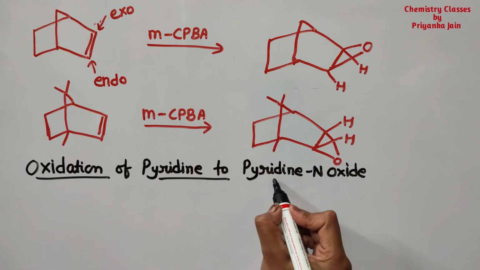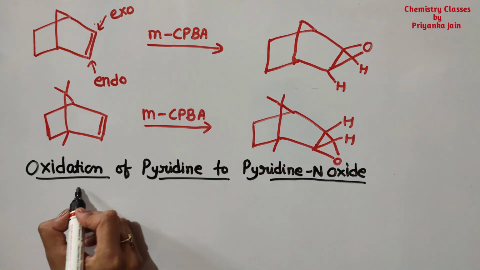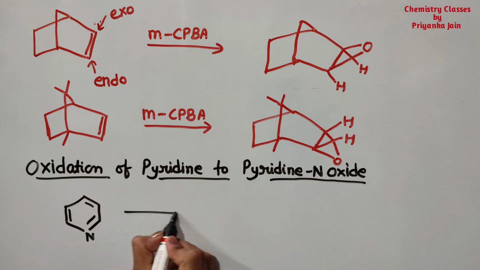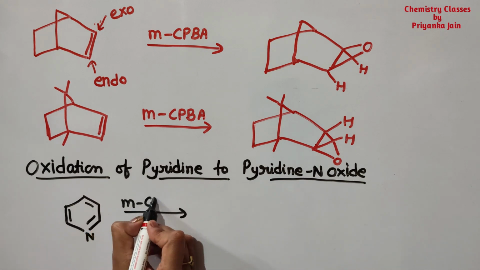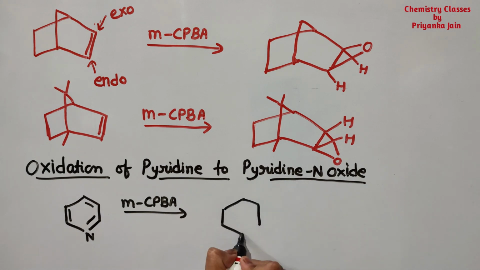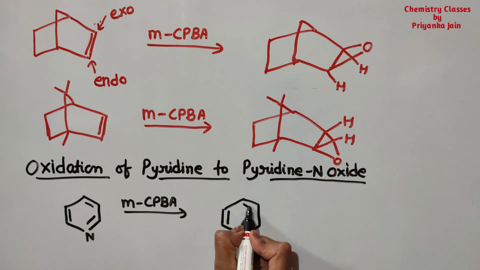And for this purpose, MCPBA is a very good reagent. If we are treating this pyridine with MCPBA, then it will get oxidized. And now we are getting this structure. This is called pyridine N-oxide, okay?